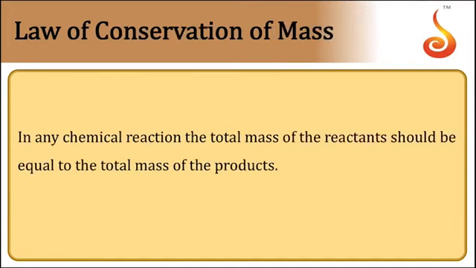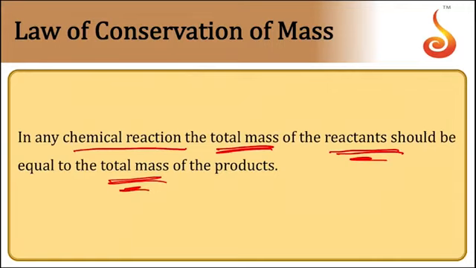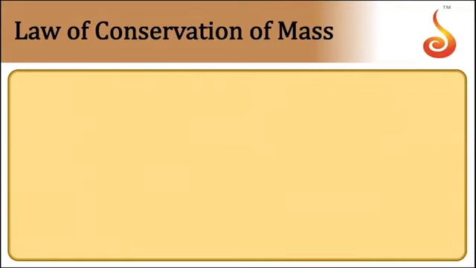First one, the law of conservation of mass. It states that in any chemical reaction, the total mass of reactants should be equal to the total mass of the products. We can say it comes from the idea that mass can neither be created nor destroyed. Let us take an example to understand.